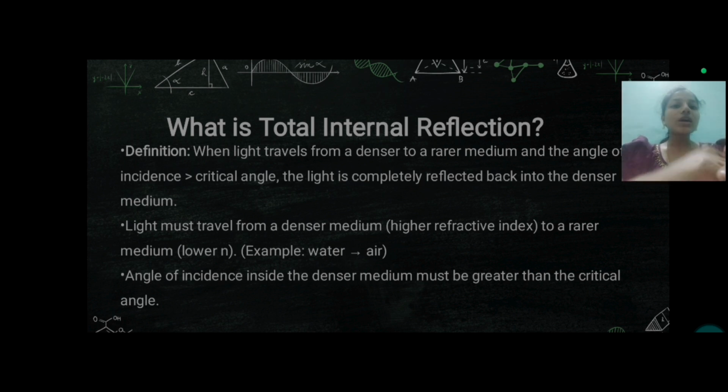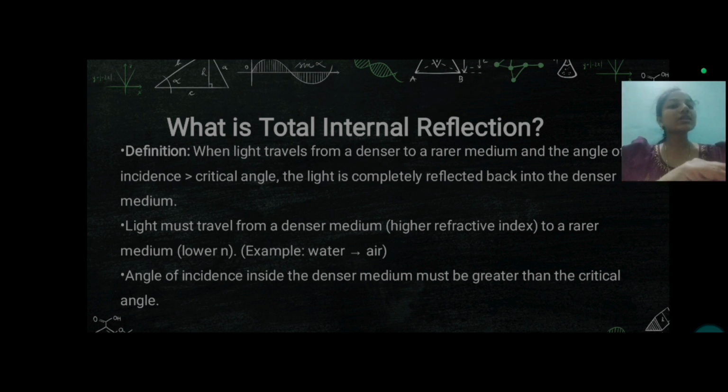To obtain total internal reflection, some conditions are there. The first condition is that light must travel from a denser medium, that is higher refractive index, to a rarer medium, that is lower refractive index. So, the higher refractive index is water here and the lower refractive index is air. The next one is that the angle of incidence inside the denser medium must be greater than the critical angle. That is what is given in the definition.